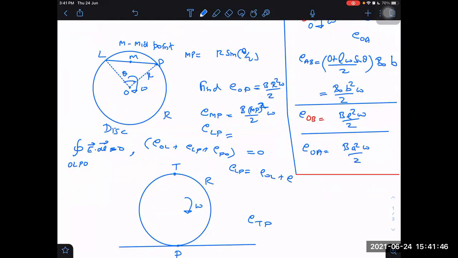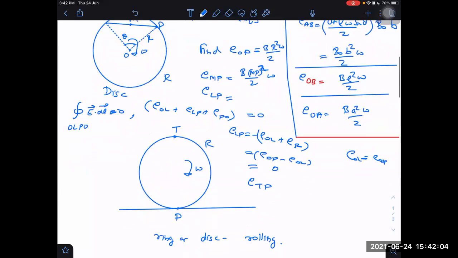Plus, not EOL, EPO minus of EOL minus of EPO, which will become EOP minus of EOL, which will actually be the same because EOL is equal to EOP only. EOP minus EOL, so this will finally become 0. ELO is 0.